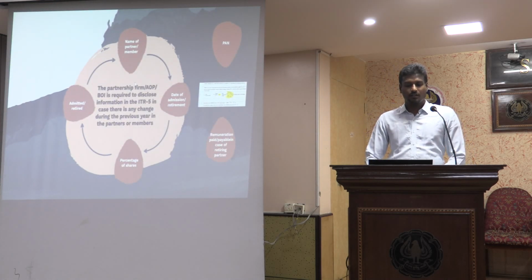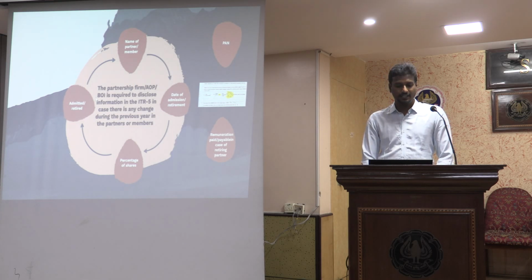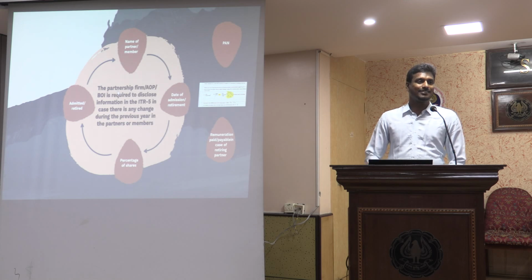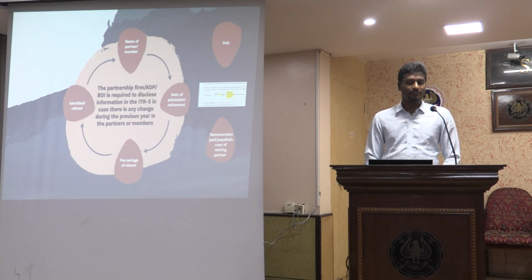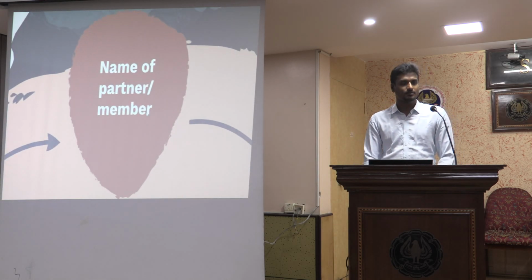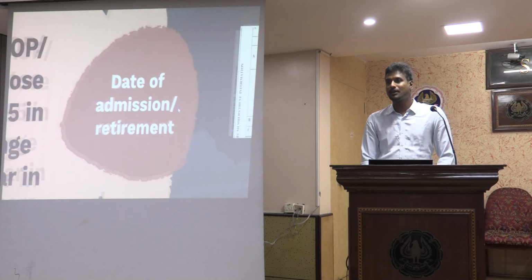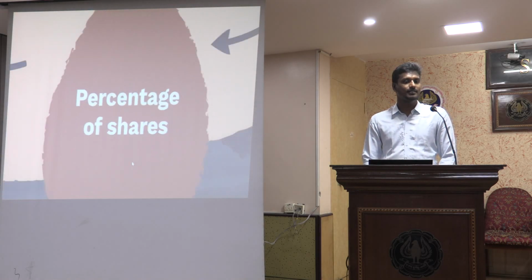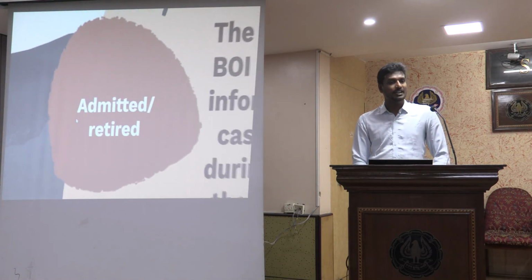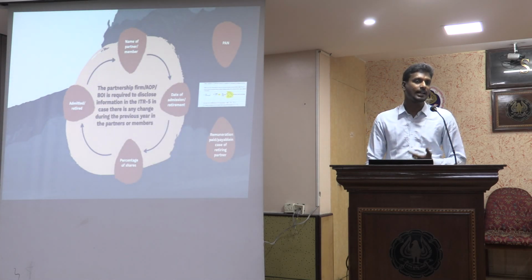Then come the changes in the partnership form, that is ITR 5. Any addition or any resignation we need to report, in the case where there is a retirement of a partner from a partnership firm. Earlier we used to give the name of a partner or member, date of admission or retirement, and then the percentage of share that he had held as a retiring partner, and whether it is admission or retirement.